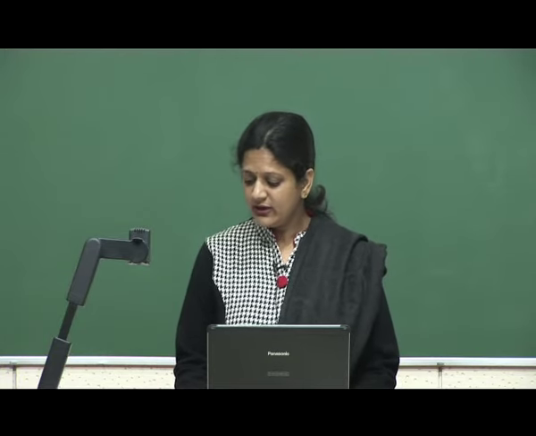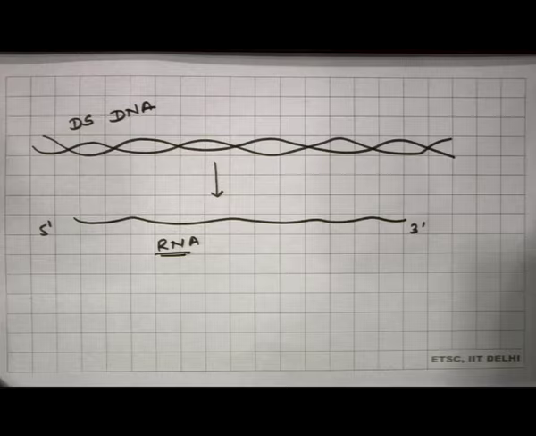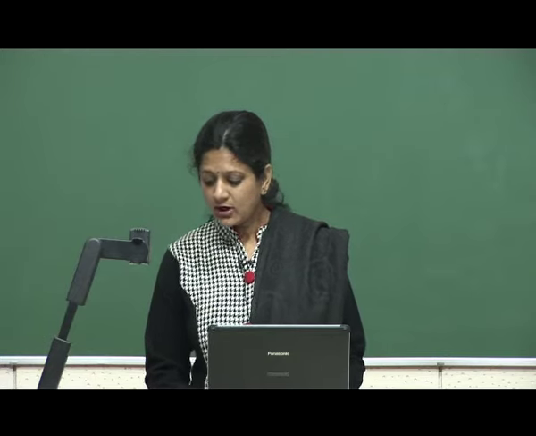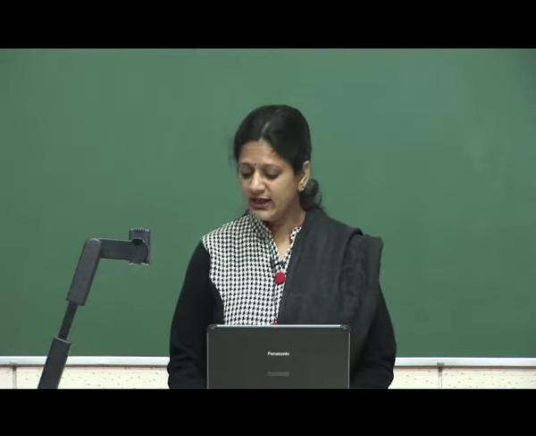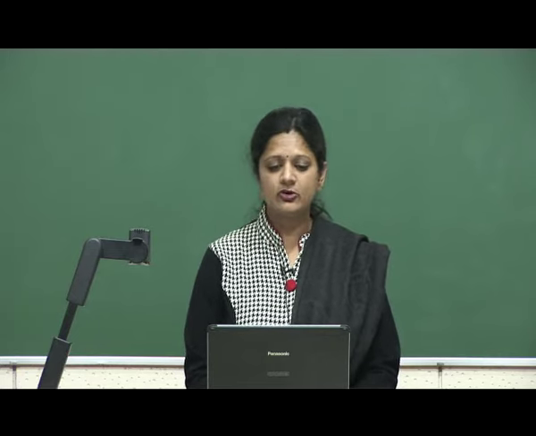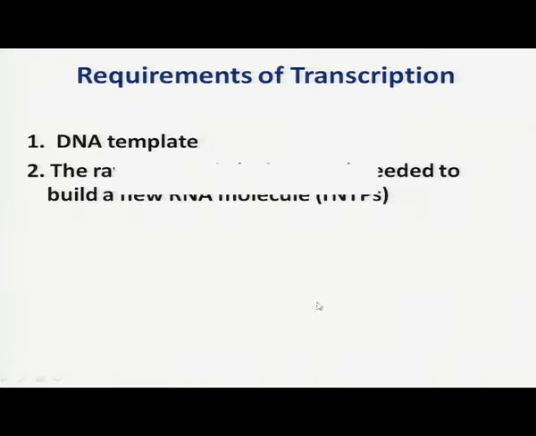We need a single stranded RNA during transcription so that protein synthesis can be done. For transcription, we need single stranded DNA which is known as the template, which will be copied. So, the template is an important requirement for transcription.